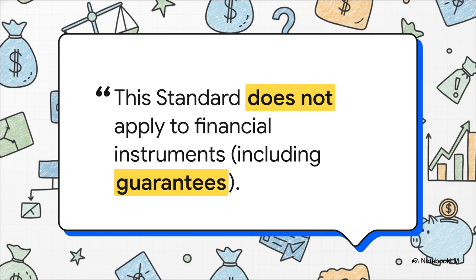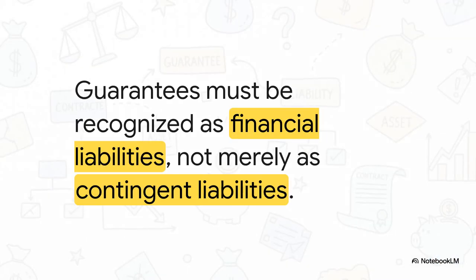By treating these guarantees as contingent liabilities, the company directly violated this very paragraph. So, here is our definitive takeaway. The company absolutely must recognize and measure these subsidiary loan guarantees as financial liabilities on their balance sheet, initially at fair value under Ind AS 109. Merely throwing them into the notes as an unrecognized contingent liability under Ind AS 37 is a massive accounting error. They are just flat out underreporting their liabilities.